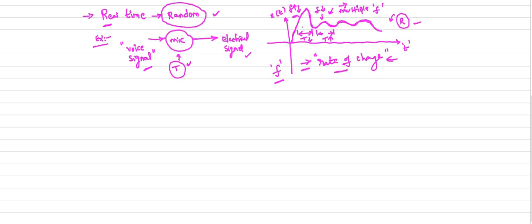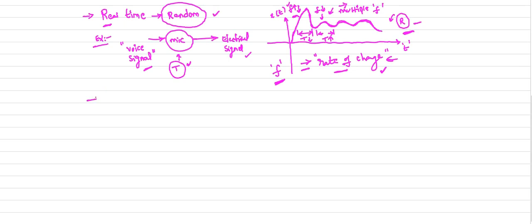Here if you observe the first steep part, the rate of change is high, therefore frequency is high. In the second part, the rate of change is less, therefore frequency is less. That is the frequency definition in a broader way. Frequency is nothing but rate of change. For random signals, we cannot predict the frequency; frequency is defined only with respect to the rate of change value. Like that we can identify the frequency with the help of rate of change values.